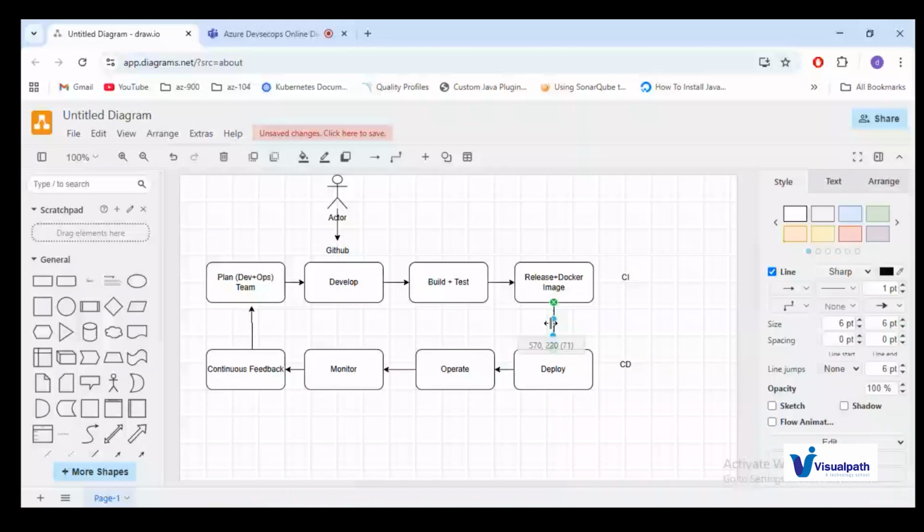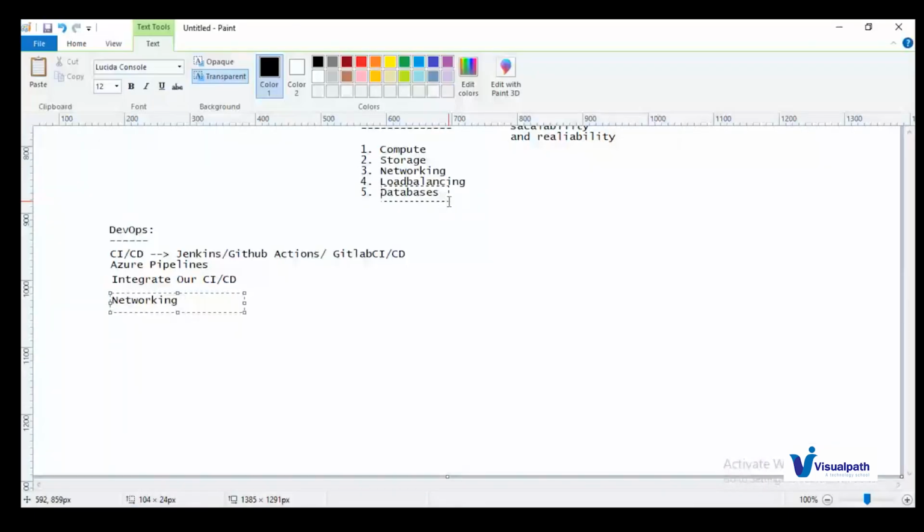Data migration means moving data from on-prem to a cloud database, right? That one we'll see in the subcategory. We will have databases right here. Here we will create a database in the cloud environment. Let us take a SQL database that we have created. From on-prem to this one, you will have connectivity with the help of a virtual network. You will have an office VPN. With the help of the office VPN, you can connect to the same database you have created in Azure. You will whitelist that, and then you can migrate.